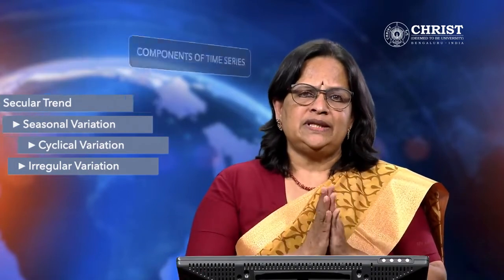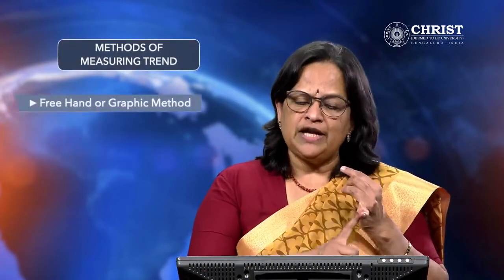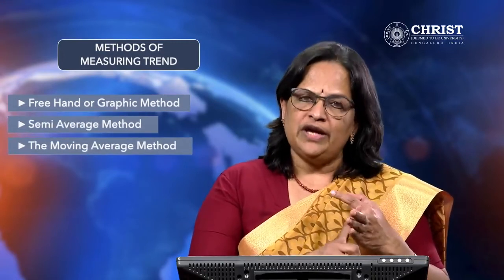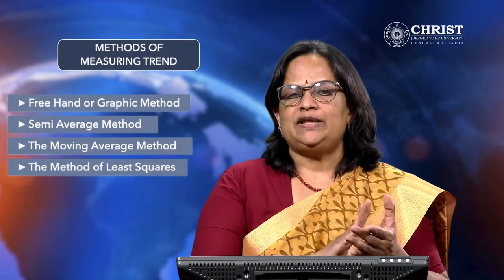Now 4 methods are there for measuring trend. One is the freehand or graphic method. The second one is the semi-average method. The third one is the moving average method. And the last one is the method of least squares.